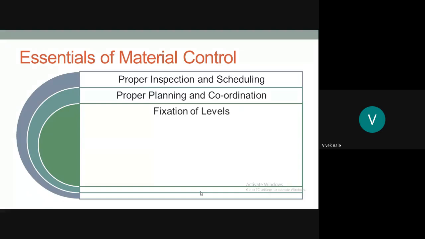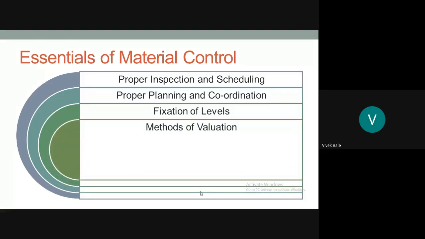Maximum, there should not be more than this quantity of material available in the organization. Reorder level means when we should order again from the supplier. All these levels should be fixed in advance, so that wastage, or you can say under or over stocking of the material, can be easily avoided.